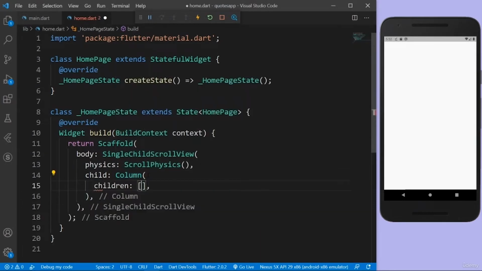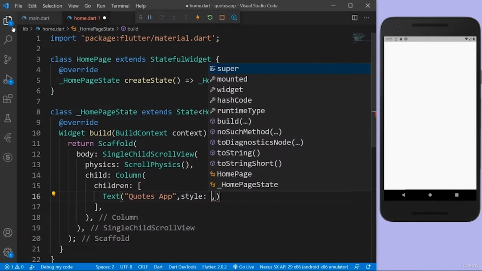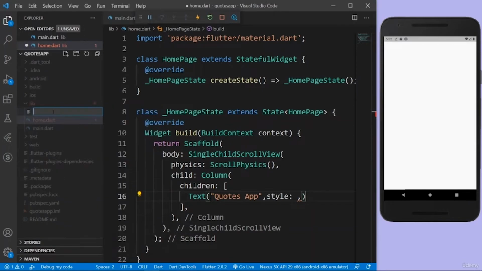So let me just say children, and the first child is going to be the actual header. So we're going to have a header named quotes app, and after that we'll have the categories navigator. So let's create a text widget and say quotes app, and let's give a style, and let's create a function for our style. You already learned it in the previous sections that we're going to create a new function named my style.